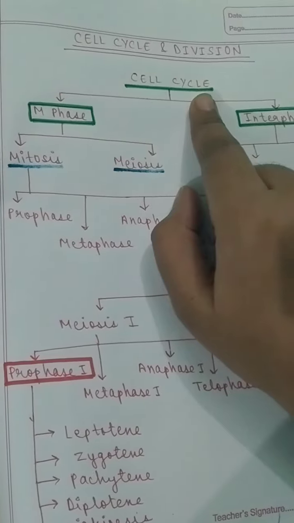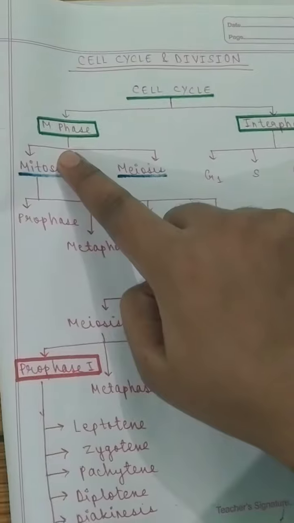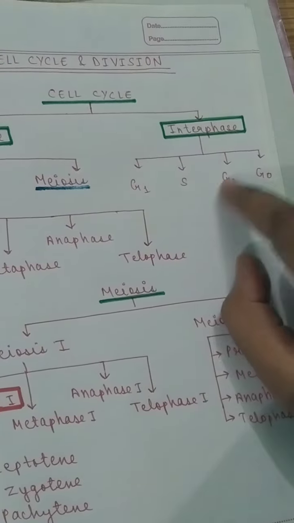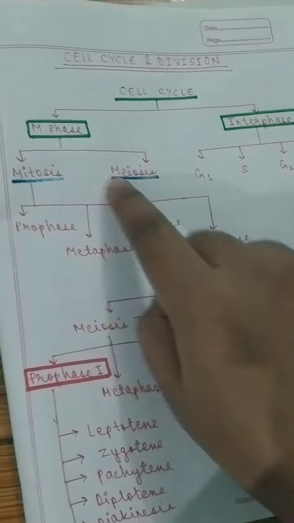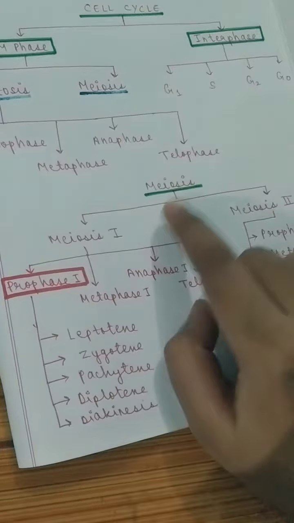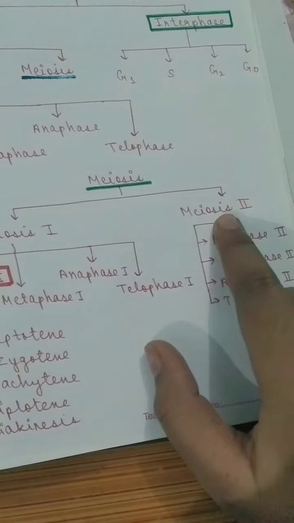Cell division is divided into M phase and interphase. The interphase is the resting phase and M phase is the actual division phase. Interphase is divided into G1, S, G2 and G0. And in M phase, there are mitosis and meiosis. Mitosis is divided into prophase, metaphase, anaphase and telophase. And now come to meiosis. Meiosis is divided into meiosis 1 and meiosis 2.